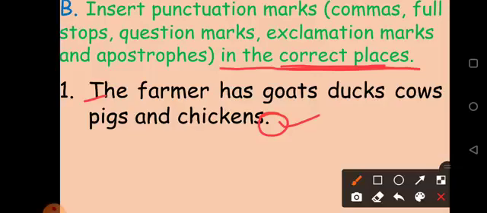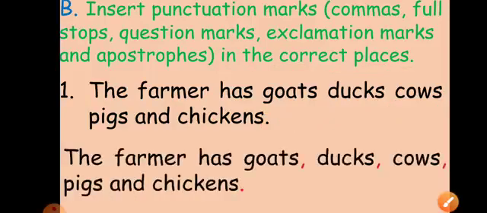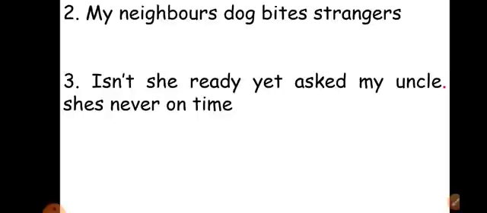So what do we have to use? Which punctuation mark will be inserted here? Very good. Comma. A small pause should be given here. Goats, ducks, cows, pigs and chickens. So our answer will be like this. The farmer has goats, ducks, cows, pigs and chickens.